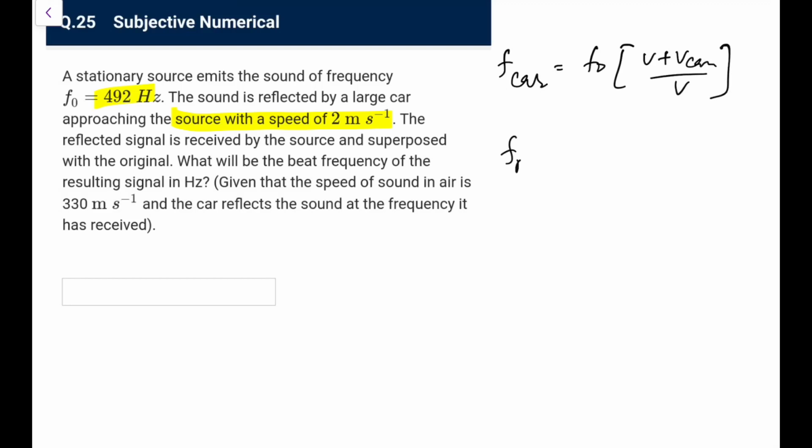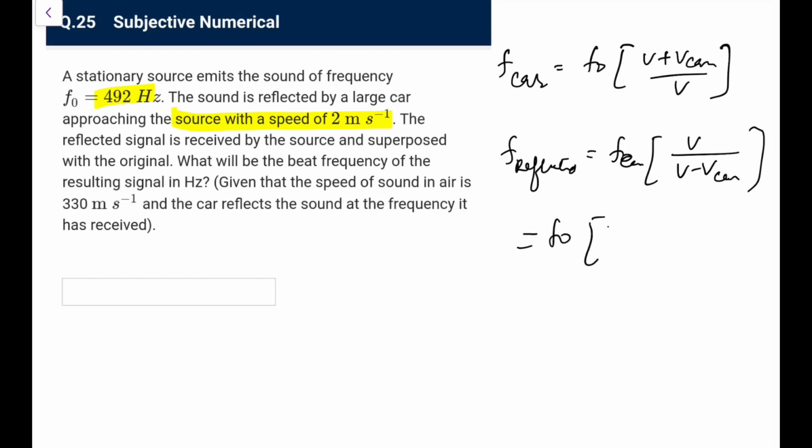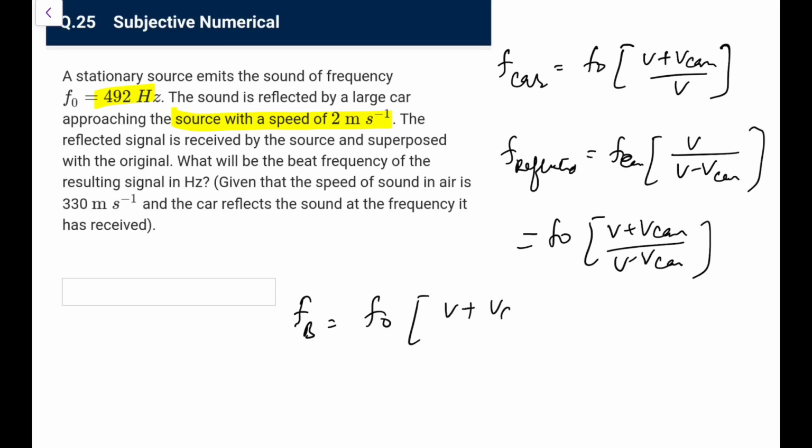And what would be the reflected sound heard by the source? Because here the source is at rest, the denominator is v minus v car. This is f car, sorry. And what is this f car? It is f0 into (v plus v car) upon (v minus v car). So the beat frequency is f reflected minus f0, that is f0 common, (v plus v car) upon (v minus v car) minus 1.